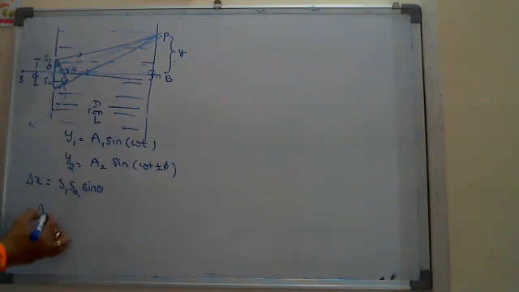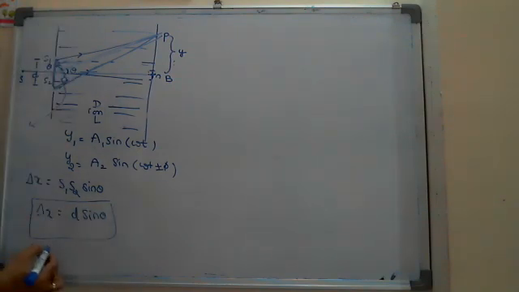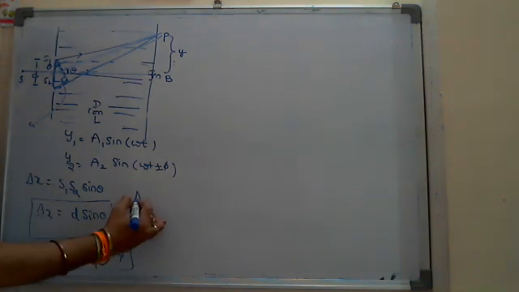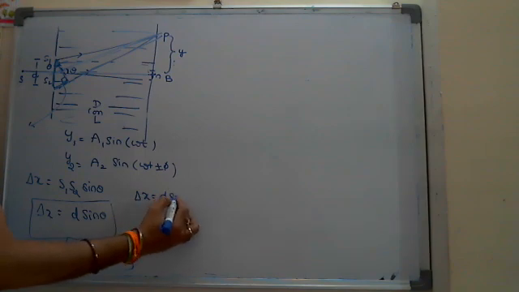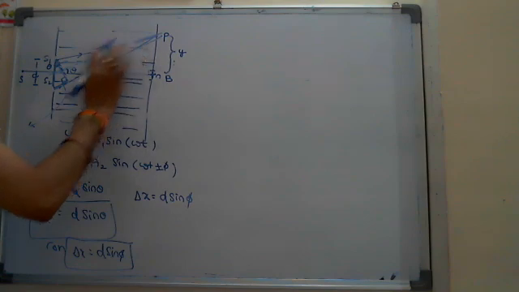So here delta x is equal to, I can say, S1S2 is d, so d sine theta. If you know the phase difference, you can write that delta x as d sine phi.